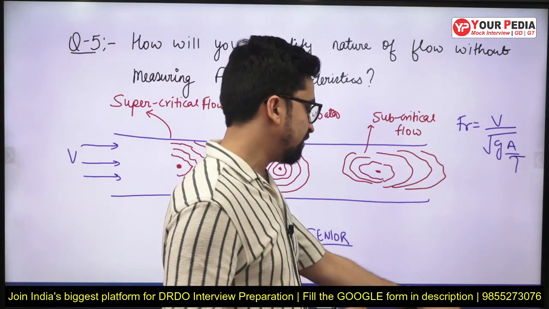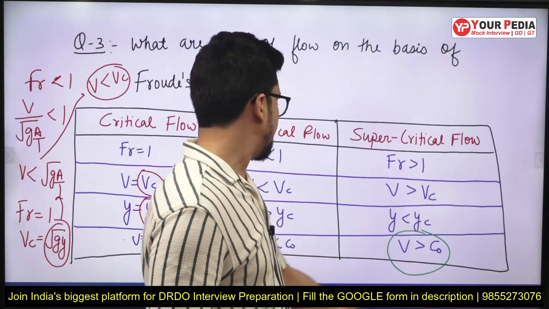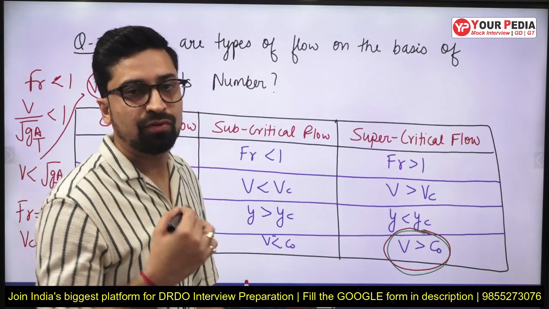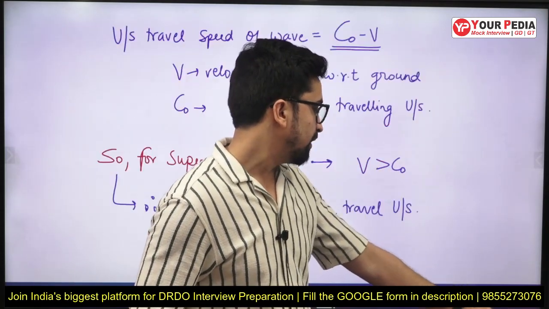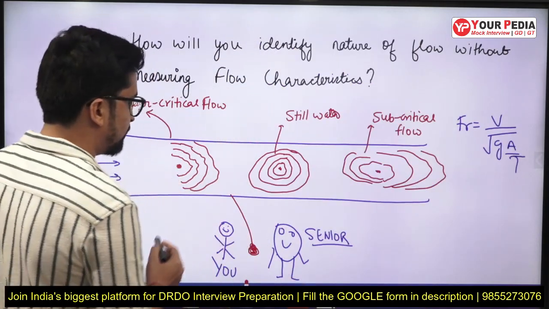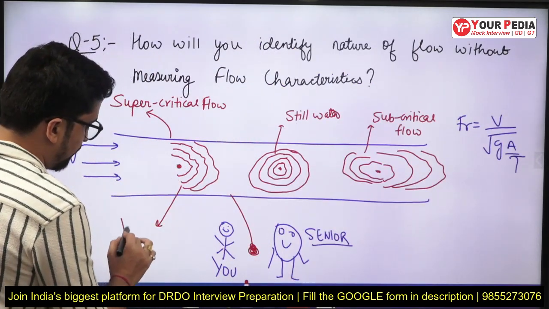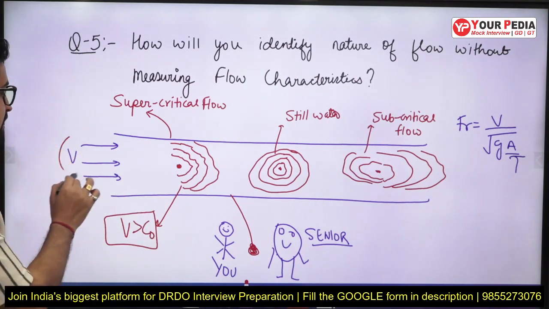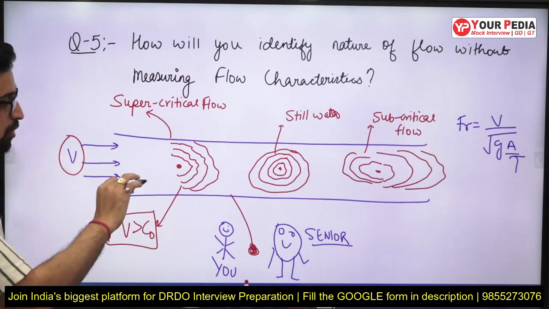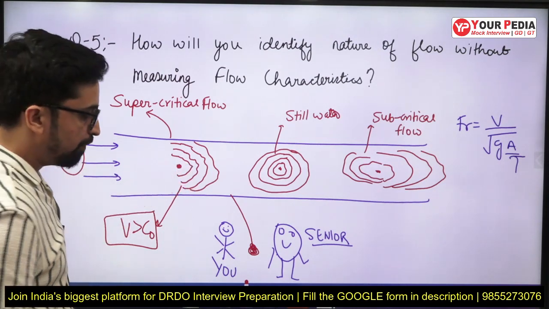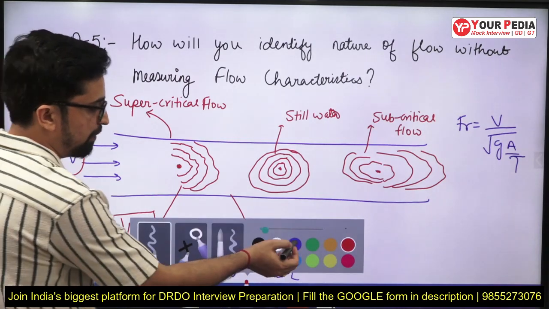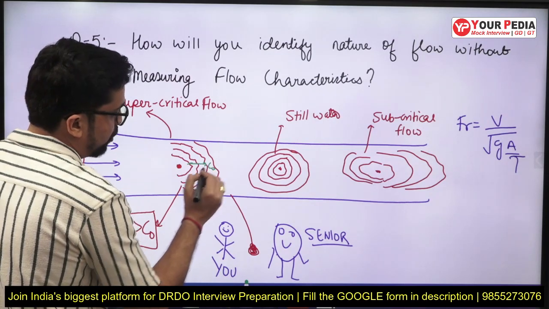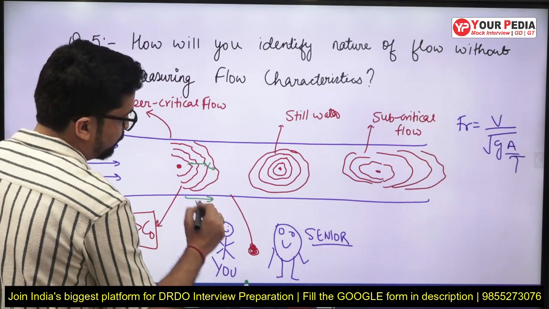So for supercritical flow, as I have just told you, the velocity of flow is greater than C naught or the ripple speed. So the velocity of flow here in this case will be greater than C naught. Clear? And V is the velocity of flow. So the velocity of flow is greater than the ripple speed. So these ripples will be C naught, and here the velocity of flow is V only.